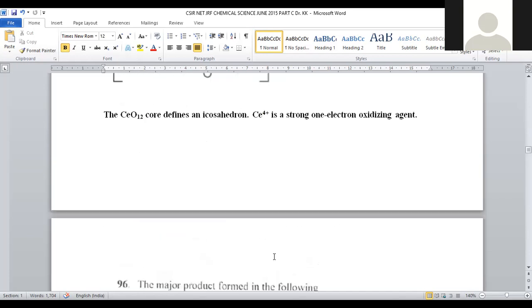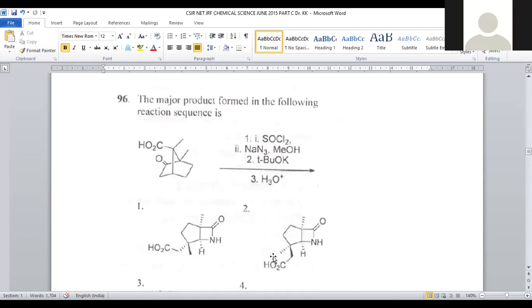Let us move on to question number 96. Again, it is a part of organic chemistry. We have a norbornane ketone system, where we have a carboxylic acid, and a bridgehead methyl is also there. Thionyl chloride is provided. What is the purpose of thionyl chloride? Wherever acid is there, that turns into acid chloride. Azide is there. What will azide do? That is used to convert this acid chloride into acid azide.